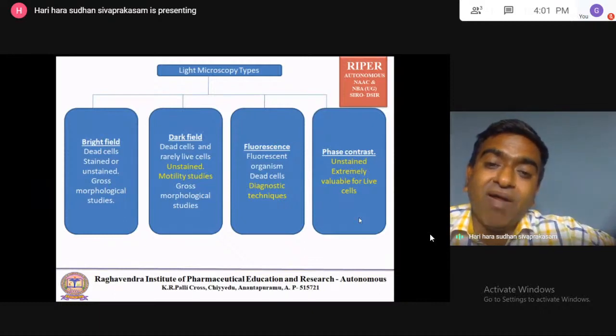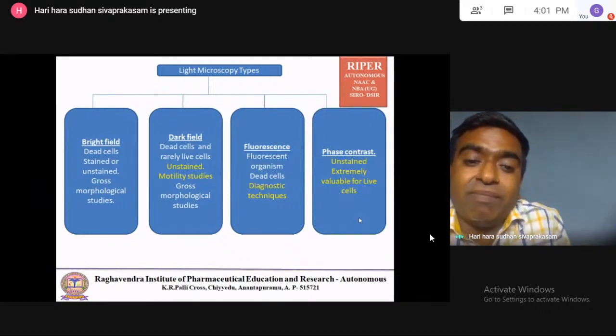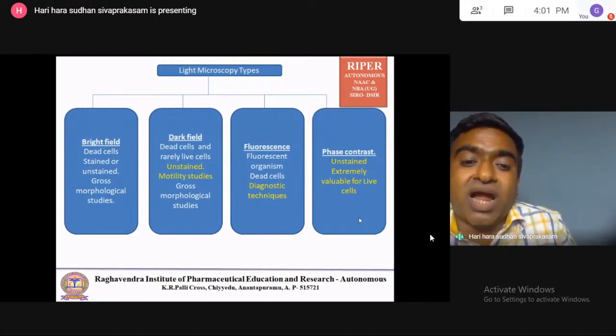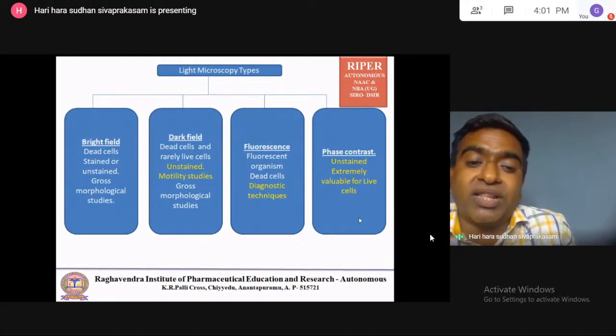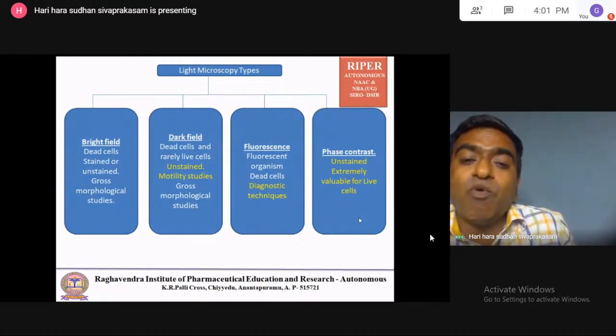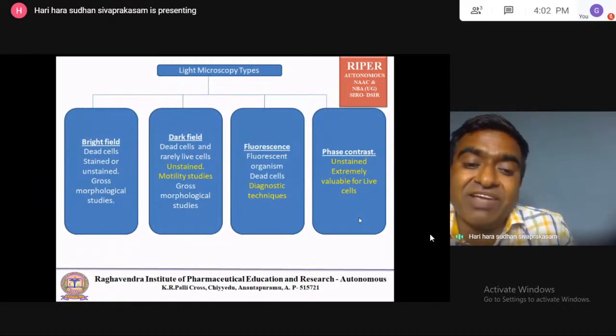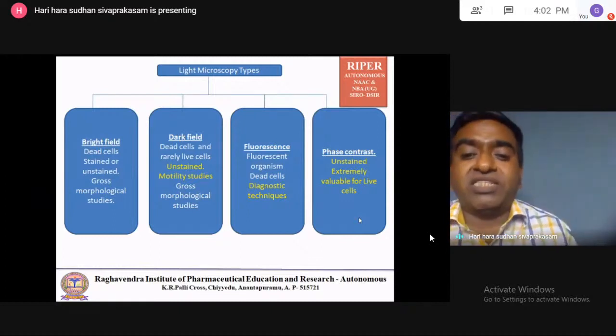So the microorganism will appear dark, in dark color. That's why it is called dark field microscopy. Mostly unstained microorganisms are observed under dark field microscopy. For motility studies, the movement of the microorganism can be observed clearly in dark field microscopy, which is not possible in bright field microscopy. Dark field is used for motility studies, as well as gross morphological studies.